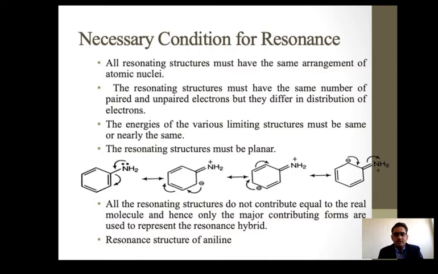All the resonance structures do not contribute equally to the real molecule, and hence only the major contributing forms are used to represent the resonance hybrid. In general, take aniline as an example, the most favorable structure. These are the resonance structures of aniline, the different resonating structures of that particular molecule.